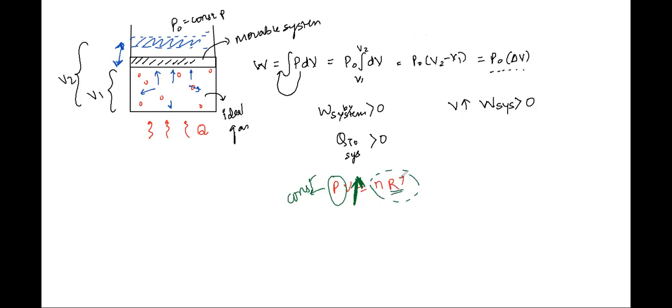What is the only variable quantity on the RHS? Temperature. Okay, so since volume is increasing on the LHS, what should increase on the RHS to compensate? Temperature, right? Therefore, there is a rise in temperature. And when the temperature is rising, internal energy is rising along with it. Therefore, final internal energy will be greater than the initial internal energy, so delta U, that is U final minus U initial, will be greater than 0. That is, delta U will be positive.